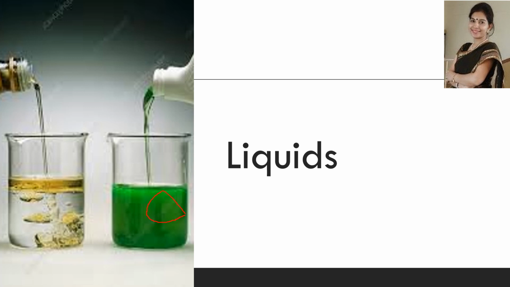So it is soluble in water. While oil does not dissolve and deposits as a thin layer on the uppermost layer of water. So this is insoluble in water. That means not only solids but liquids can be soluble or insoluble in water.